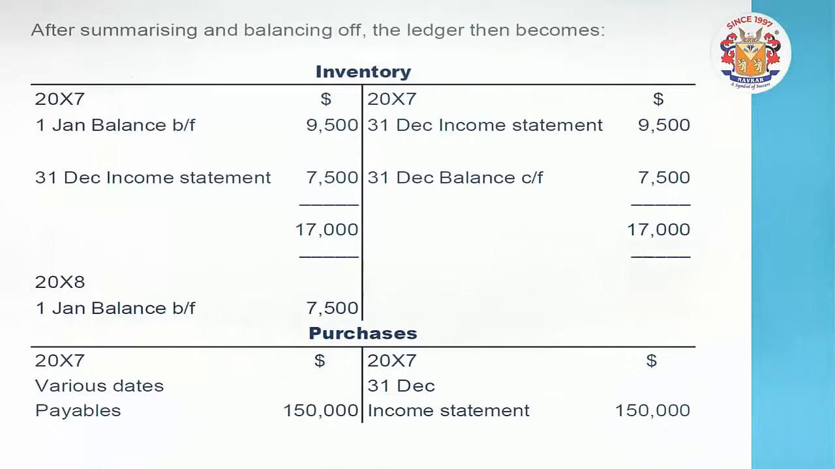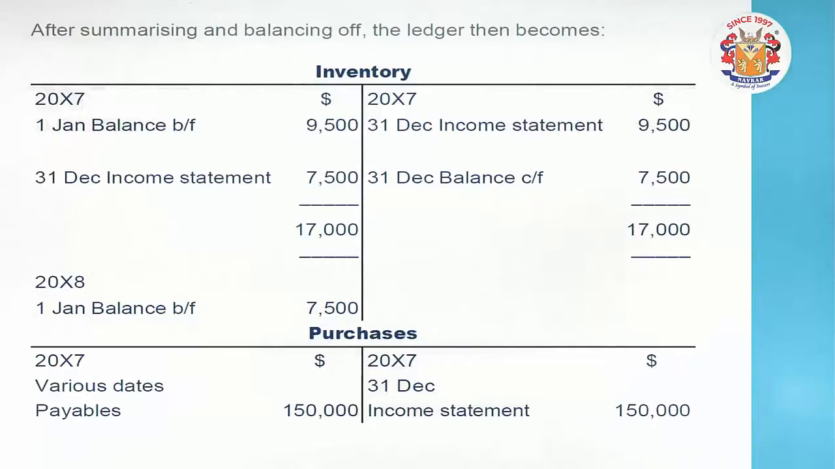Friends, inventory is an asset. The last year stock 9,500 became the balance which was brought forward this year, and this time transferred to the income statement on the opposite side. See, the second ledger we have is the purchase ledger. Friends, various purchases were there, which were debited. Now it is totally closed. Both sides became equal and it has been taken to the income statement.